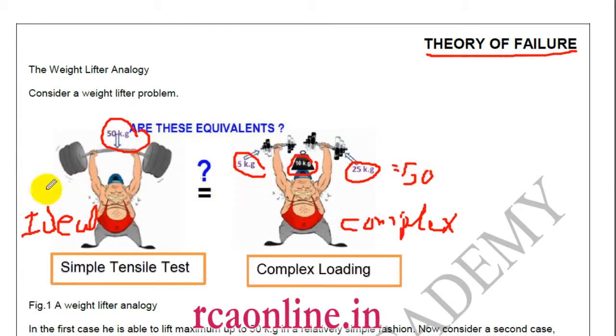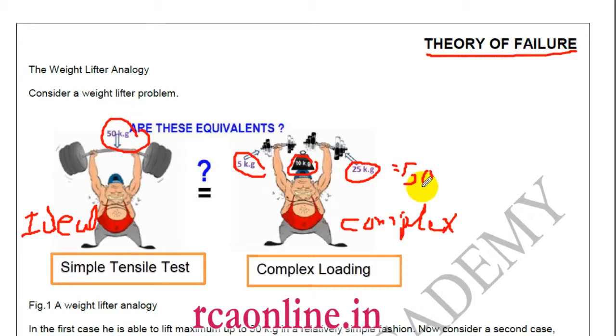So are these two comparable? The answer is yes, and by this we can say that the failure of this person takes place if he lifts more than 50 kg, as this person cannot lift weight more than 50 kg. As in ideal condition he can lift only 50, so in complex he cannot lift more than 50 kg.